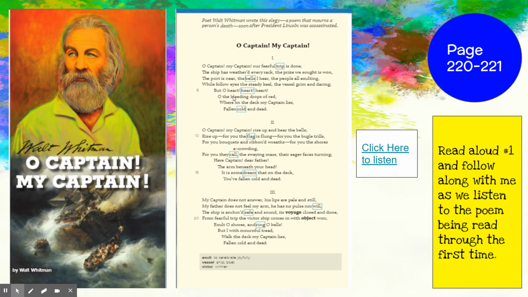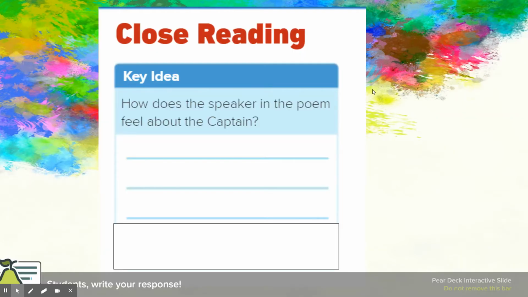And then I love poetry, but I'm horrible at reading it. So what I've done is I have found a YouTube video of somebody reading this poem, "Oh Captain, My Captain." So again, click here to listen. You'll just click on this little link here, and you'll listen to it as you follow along right here. And then there's some questions that go along with it.